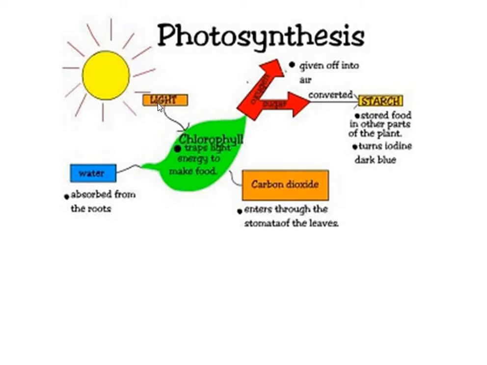And in this, what happens? Chlorophyll is the site, water and carbon dioxide act as raw materials, and what is the byproduct? The byproduct is oxygen. And what is the formation? The starch is the molecule which is formed. Now the starch formed is stored in the plant, and as we have already discussed, with iodine starch turns dark blue. The iodine test we have performed in the different activities to check the presence of starch.